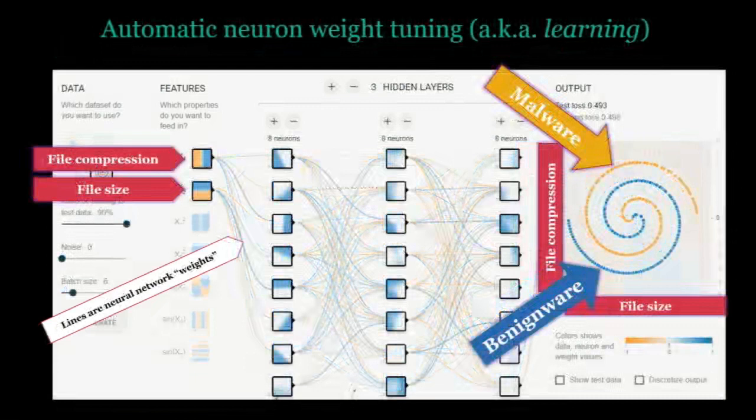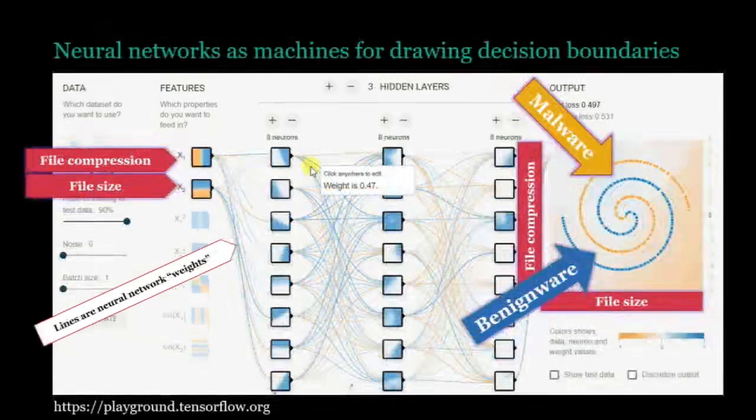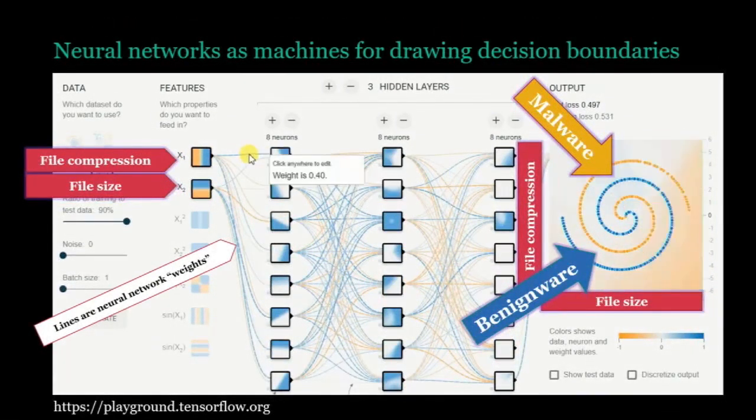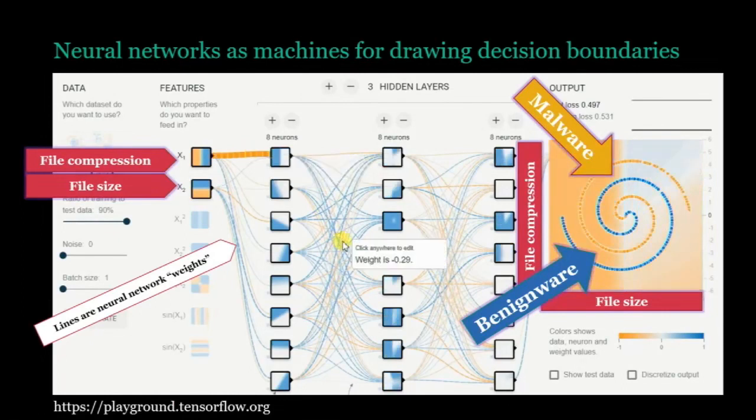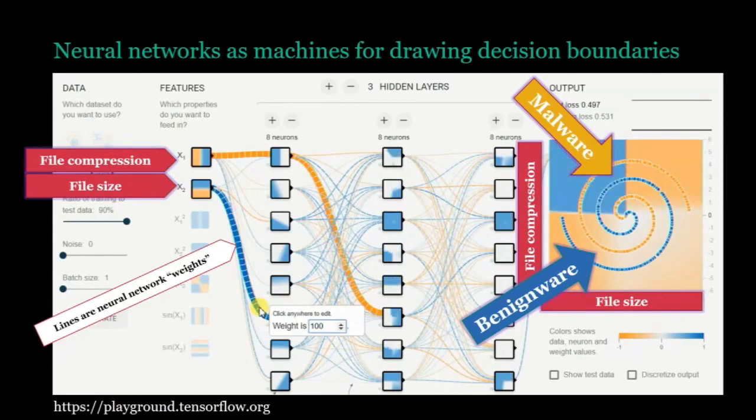So I'm editing the weights here. And as I edit the weights, look at the decision boundary, right? You can see changing the weight value changes where the neural network thinks the pattern is. The basic idea is if you think of the neural network as a big Etch-a-Sketch, right? If I tune the weights just right, I could capture that spiral galaxy pattern and then use that to detect malware. But it's very hard. You guys can see in the video I'm editing the weights and I'm finding it very hard to capture the pattern.